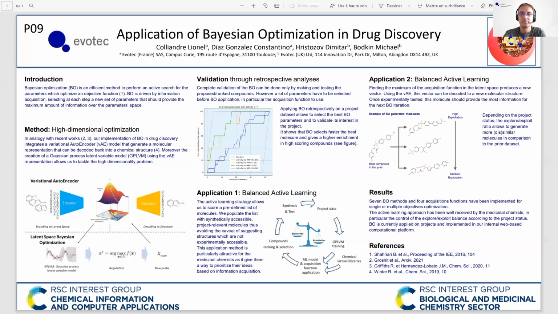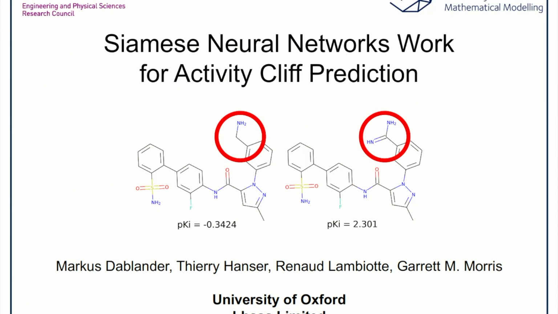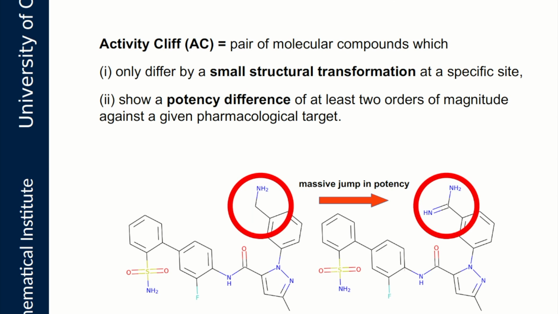Thank you. Hello everybody, I'm Marcus Dablander, a DPhil student from the University of Oxford, and I'm going to talk about joint research with Thierry Hanser from Lhasa Limited and Renaud Lambiotte and Garrett Morris from the University of Oxford. Our work is concerned with the prediction of activity cliffs in chemical space.